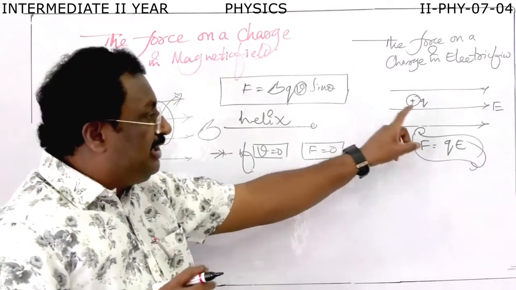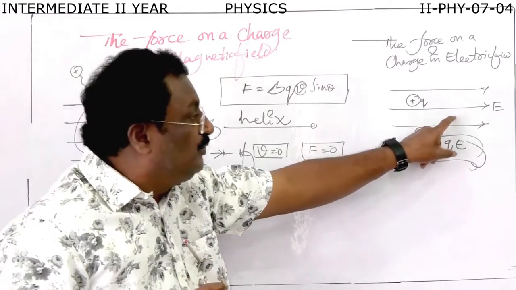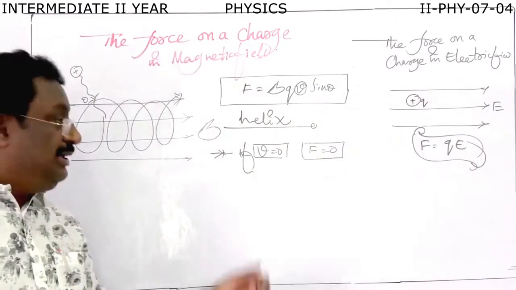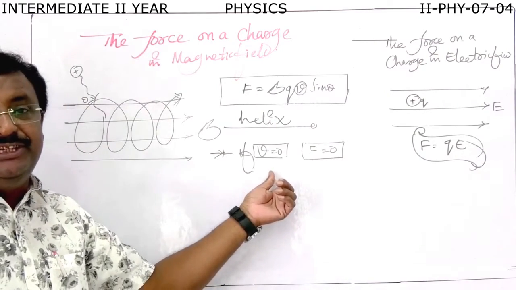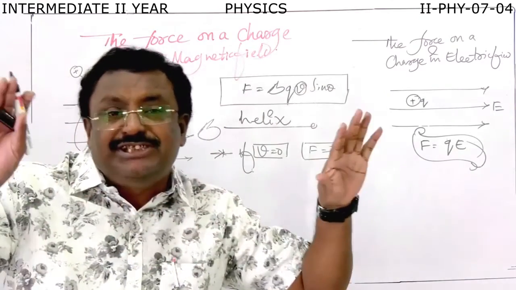That is why a stationary charge can experience a force in the electric field. But in the magnetic field, if the charge is at rest, no force is acting on it.